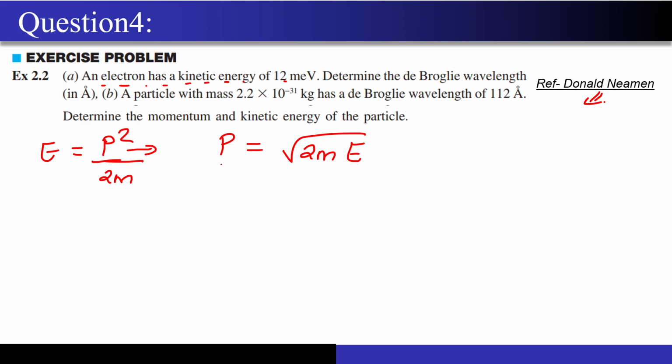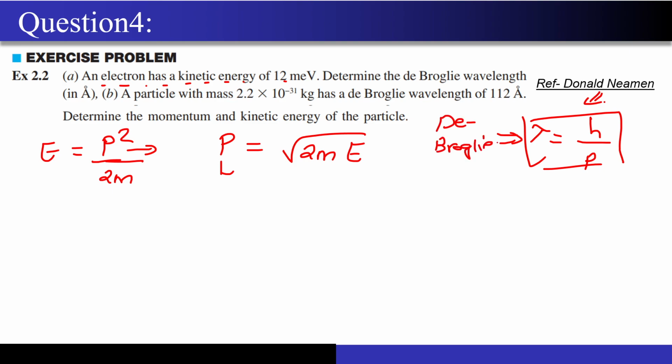And why will I calculate the P first? Because from the de Broglie formula, I know that lambda is h upon P. So the moment I get the value of P from here, I will substitute it here, because Planck's constant is known to me, and since h is known and P I will calculate, I can get the de Broglie wavelength, right?